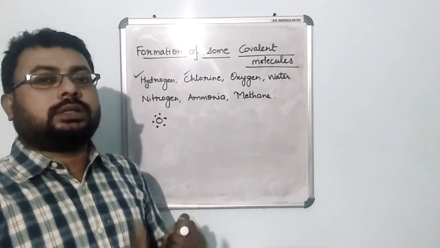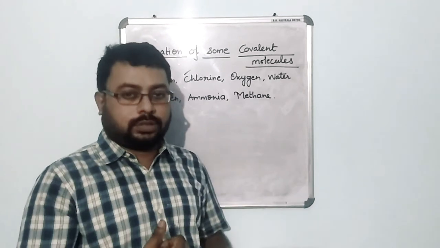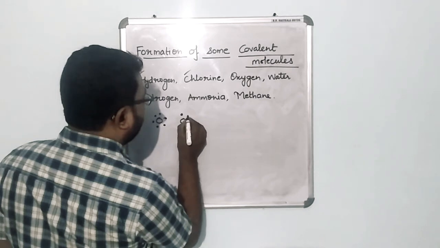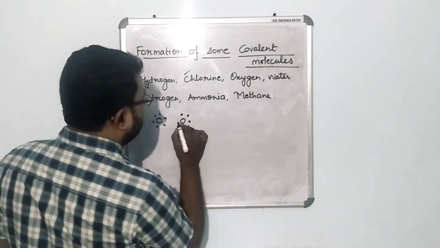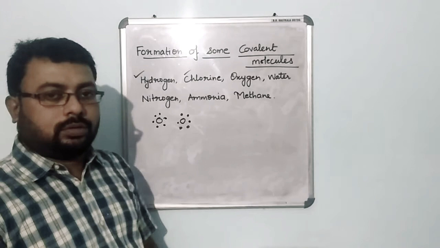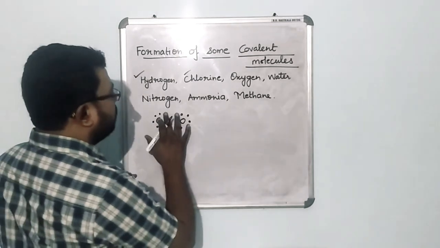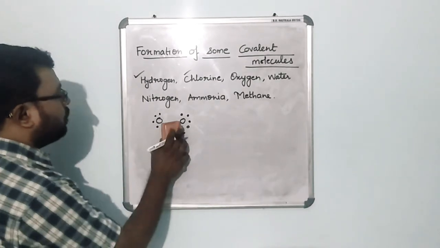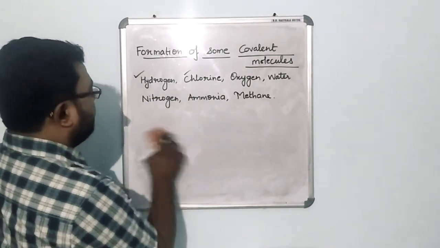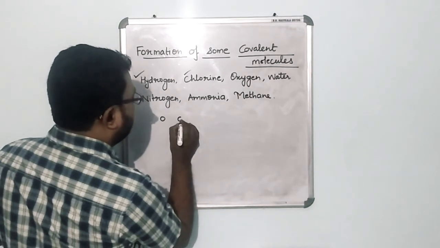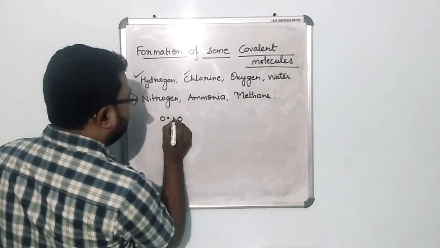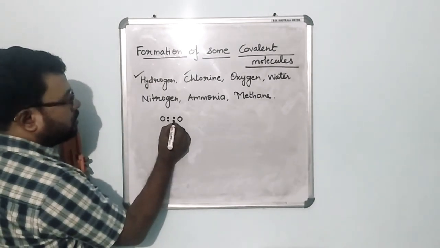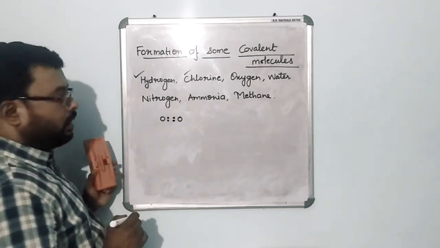Now suppose oxygen interacts with another atom of oxygen. Of course they both require 2 electrons. So they say, let us do one thing, we will share the electrons. How are they going to share the electrons? Let us see. This is one oxygen and this is another oxygen, and this oxygen puts 2 electrons in the middle, and the other oxygen also puts 2 electrons in the middle like this.